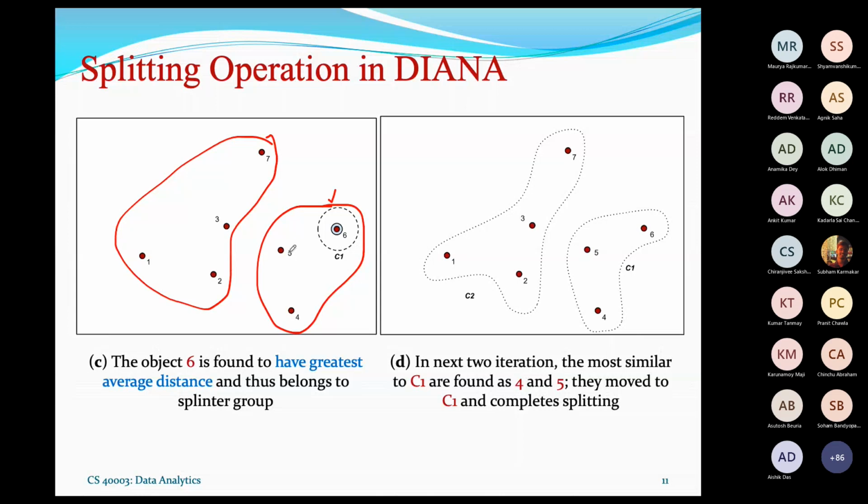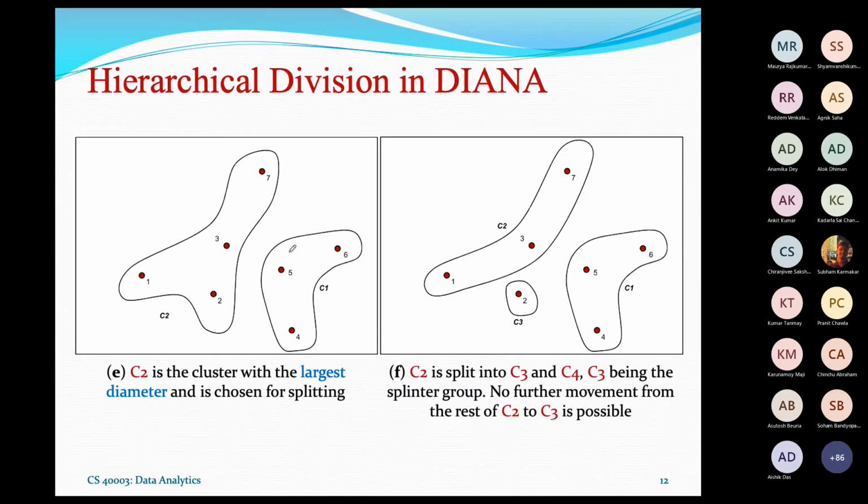And this is level 1. In the next level, we have to repeat the same procedure. I hope you have understood it. In the next step, we split further into the next level. You have two options: either this cluster is split again, or this cluster is split again. Now you have to choose which one to consider.